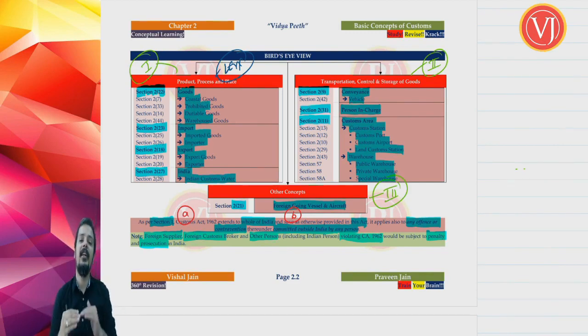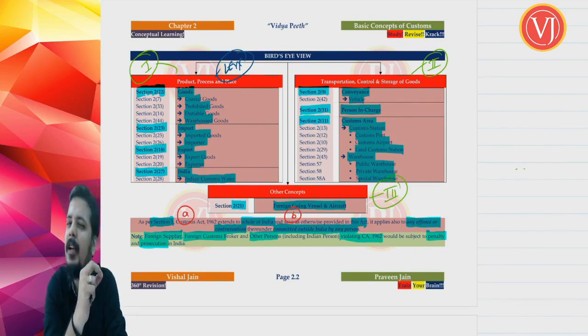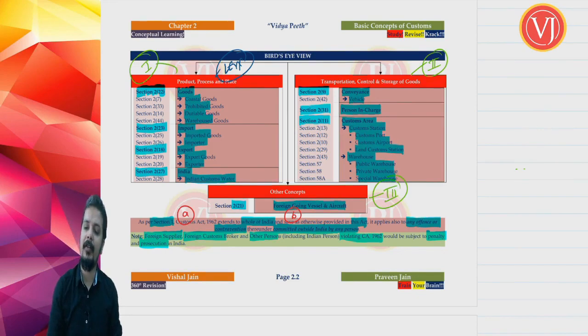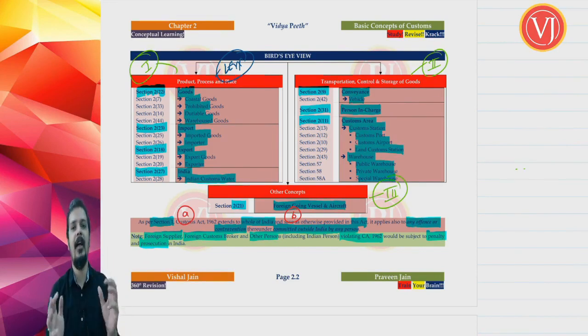So the Customs Act 1962 has widened its coverage even to foreigners who are violating its provisions. To put it in very simple terms, the Customs Act is applicable to the whole of India, and it is also applicable to persons who are outside India but violating the provisions of the Customs Act. The Customs Act is applicable to all the persons who are there in India.